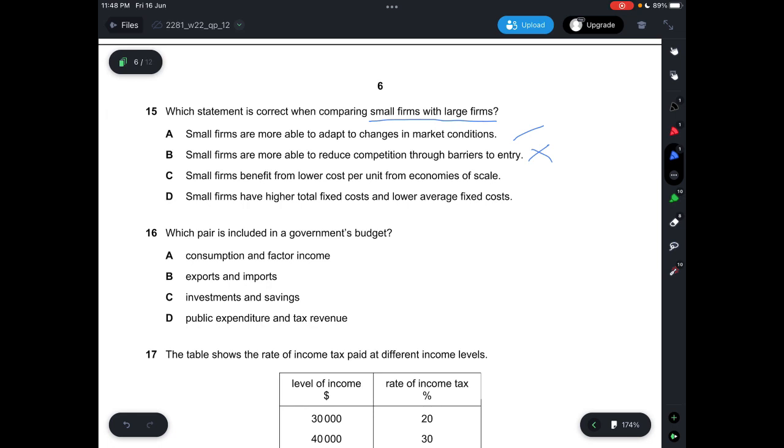C says small firms benefit from lower cost per unit from economies of scale, which is not correct. That will be for larger firms. Larger firms produce more, so they'll be able to benefit from lower cost per unit, but not smaller firms.